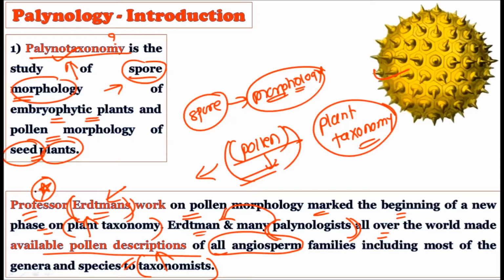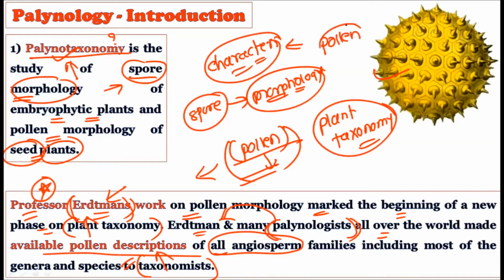We study the morphology of these spores, and once we have completed the pollen description of all the angiospermic families, we have the complete database of pollen grains, showing which type of pollen grains were found in which type of angiospermic family. Hence it is of critical significance to the taxonomist, because the taxonomist can use these characters to classify the plants. Okay, we can better understand how evolution occurred, how similar kinds of pollen grains can be grouped into one family, and how different kinds of pollen grains can create different ranks. So they can be placed in a different family, or at different ranks.